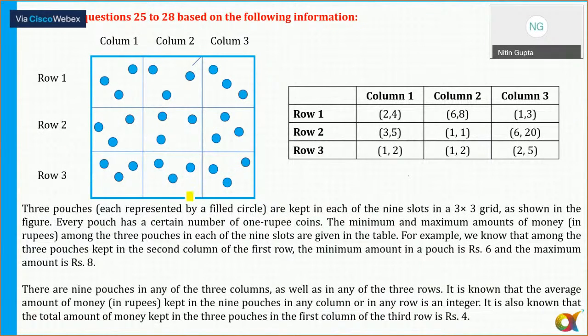Question number 25 to 28. Three pouches, each represented by a filled circle, are kept in each of the 9 slots in a 3x3 grid, as shown in the figure. Every pouch has a certain number of 1 rupee coins. The minimum and maximum amount of money among the three pouches in each slot are given in the table.